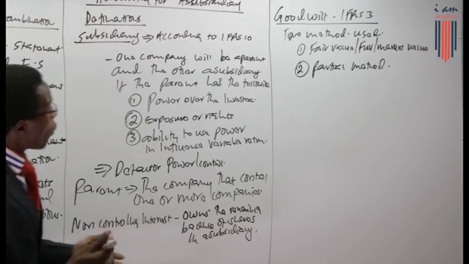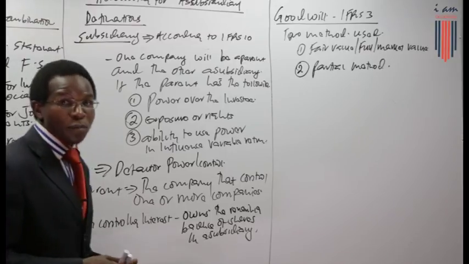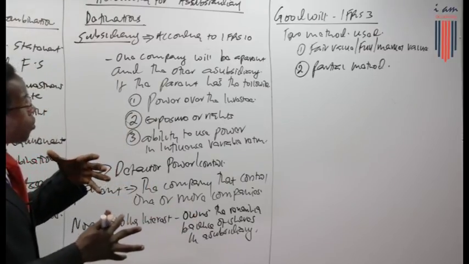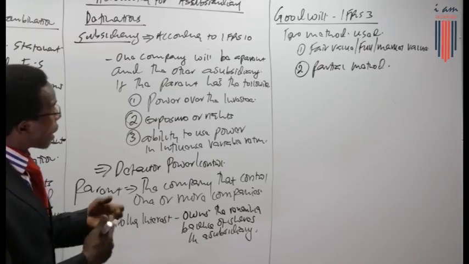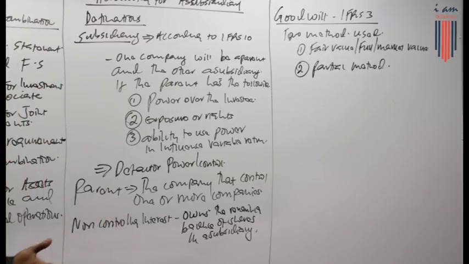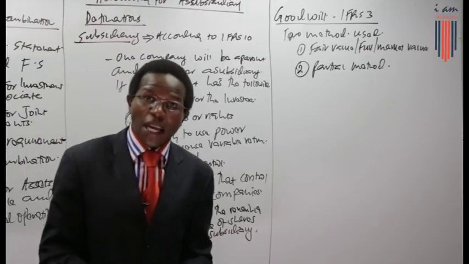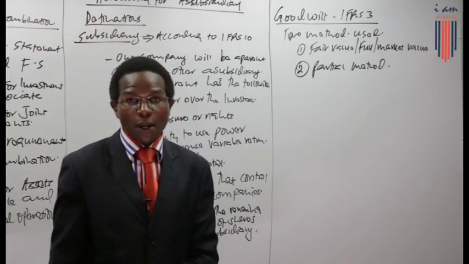Now, we'll want to look at how to consolidate a subsidiary. Let's try to introduce this maybe with an example. We'll look at a simple example and see how to prepare consolidated financial statements in respect to the holding company and a subsidiary.